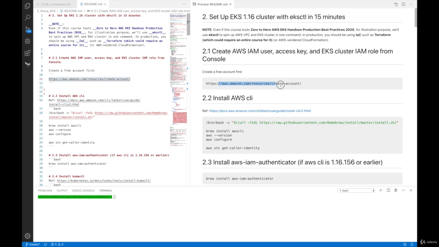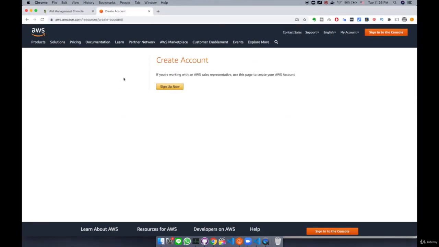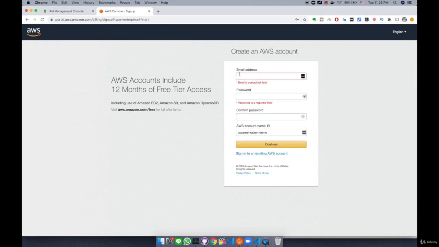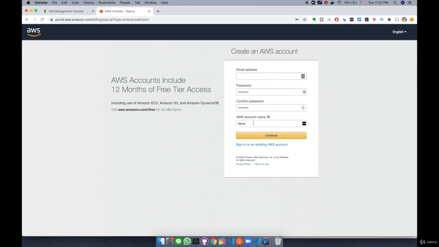To create an AWS account, you're going to follow this link, aws.amazon.com/resources/create-account. I have that page open in this tab. So I'm going to click the sign up now button. Here you're going to type in your email address, password, and also account name. Once you type in your email address and account name, you're going to click the continue button.